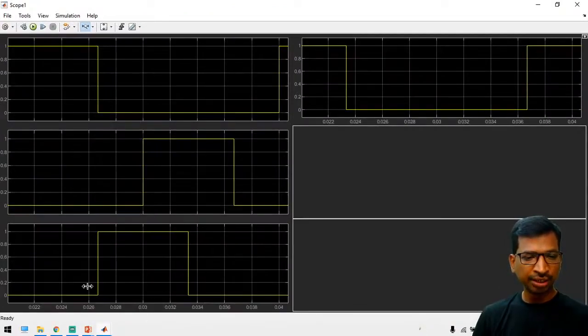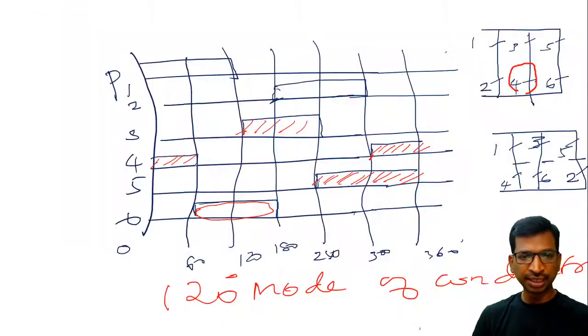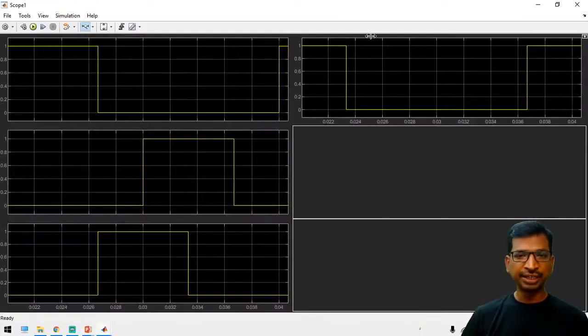See here the 180 degree phase shift, and then from the graph, left portion and then right portion. So like that you can generate.